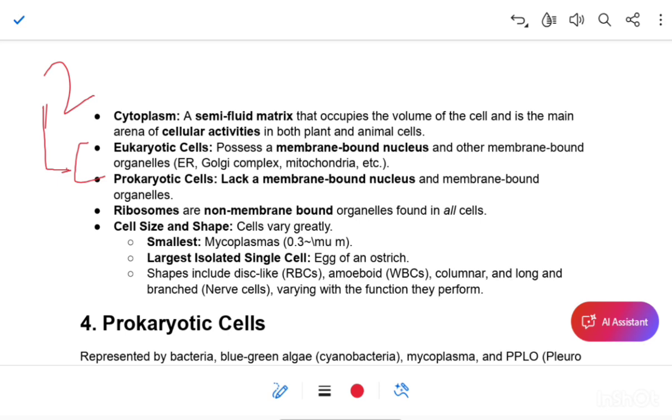Eukaryotic cells have a membrane-bound nucleus. What does membrane-bound nucleus mean?